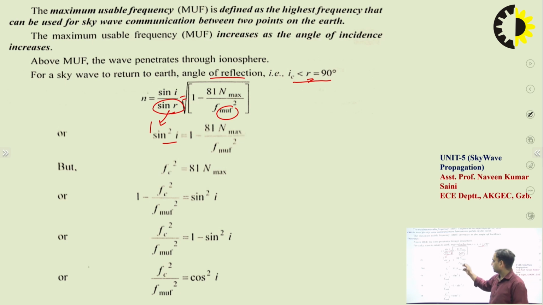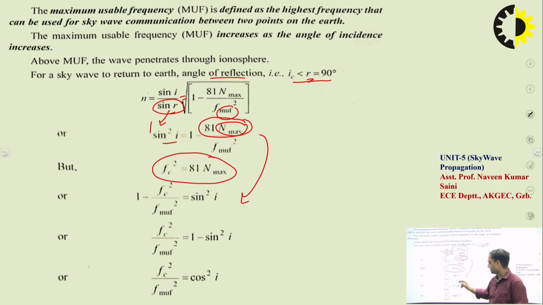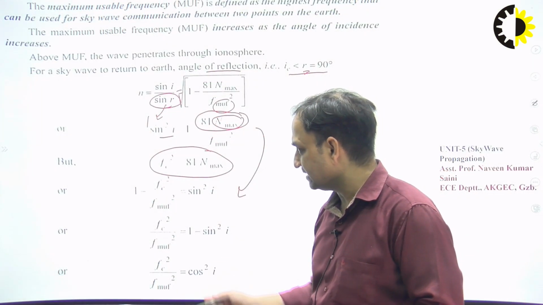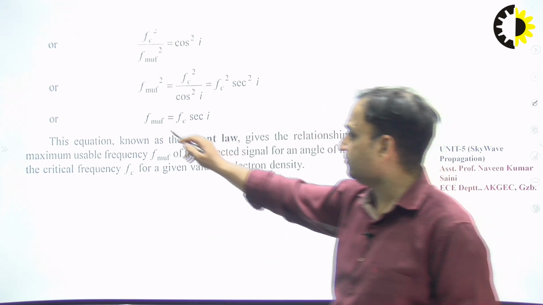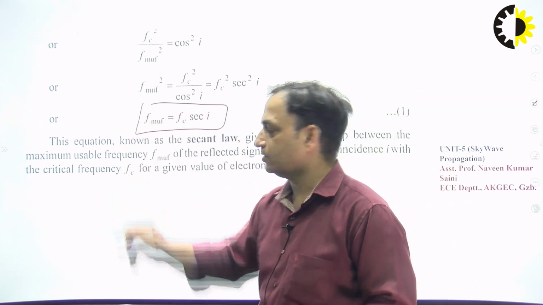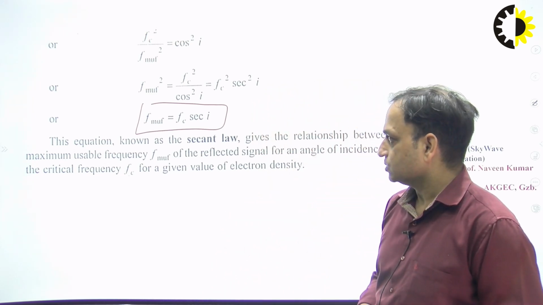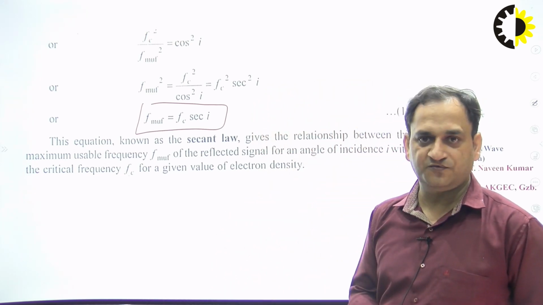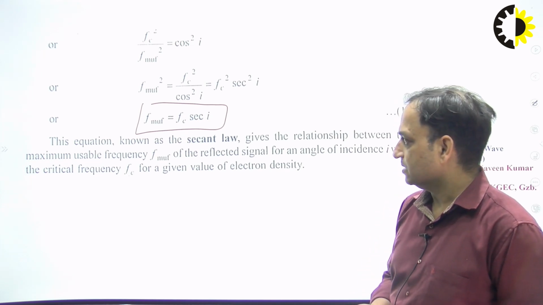Okay, so now we are solving this by taking the square root on both sides. When we solve this, we know fc square is equal to 81 n max, so by this equation we will come to the point that 1 minus fc upon f MUF, because if you take n max here, then 81 n max is equal to fc square. After solving this, we will get one of the derivations, which is again very important: the relation between the FMUF and the fc. So this is the relation between the maximum usable frequency and the critical frequency.